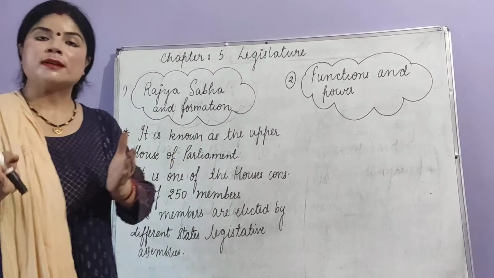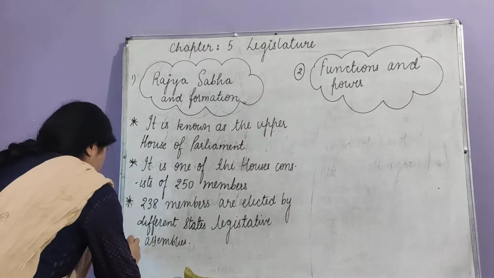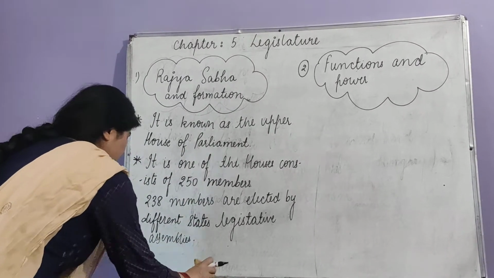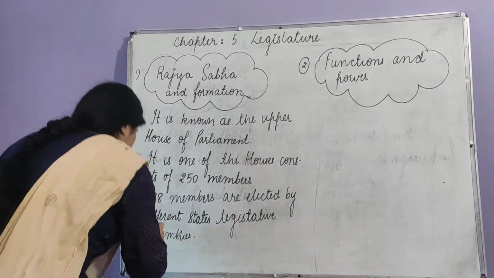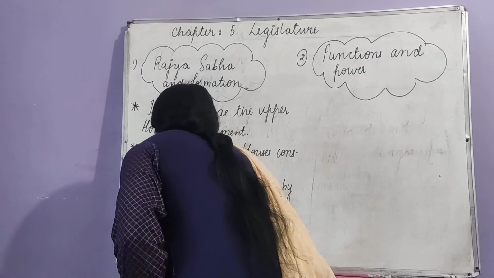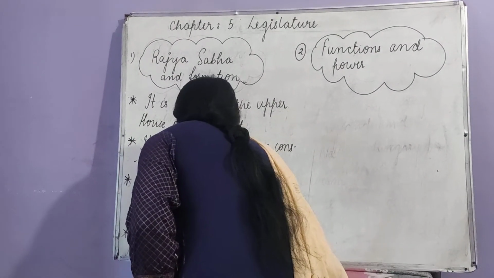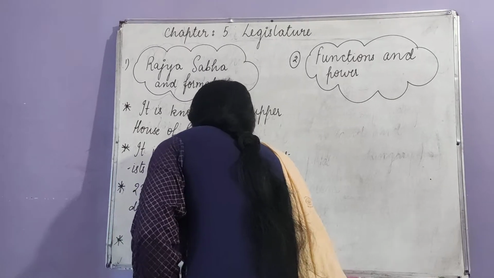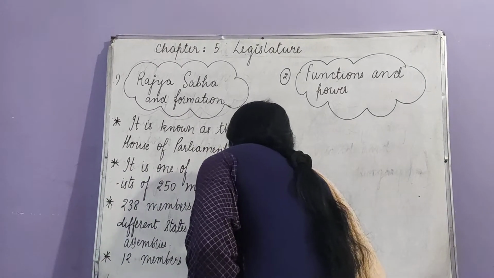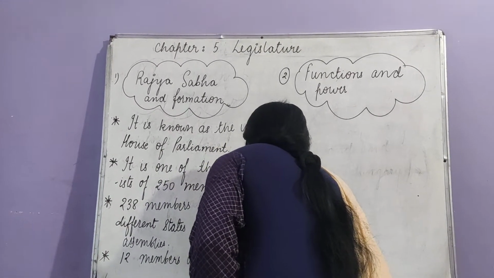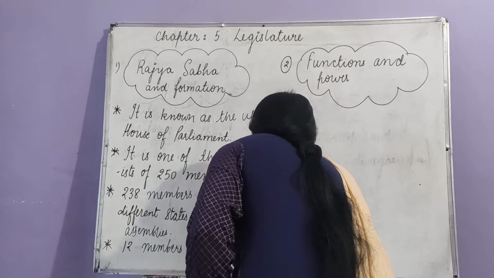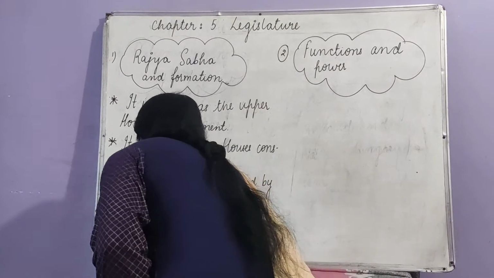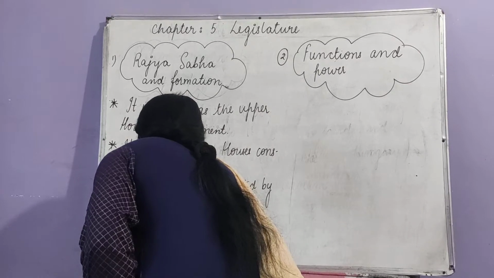Now 12 members are remained. So again it's important to include here, 12 members will be appointed by president.